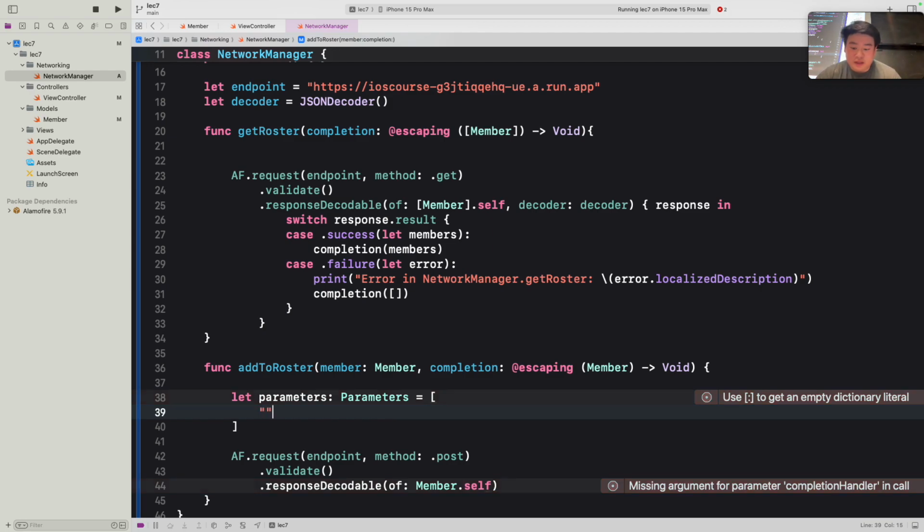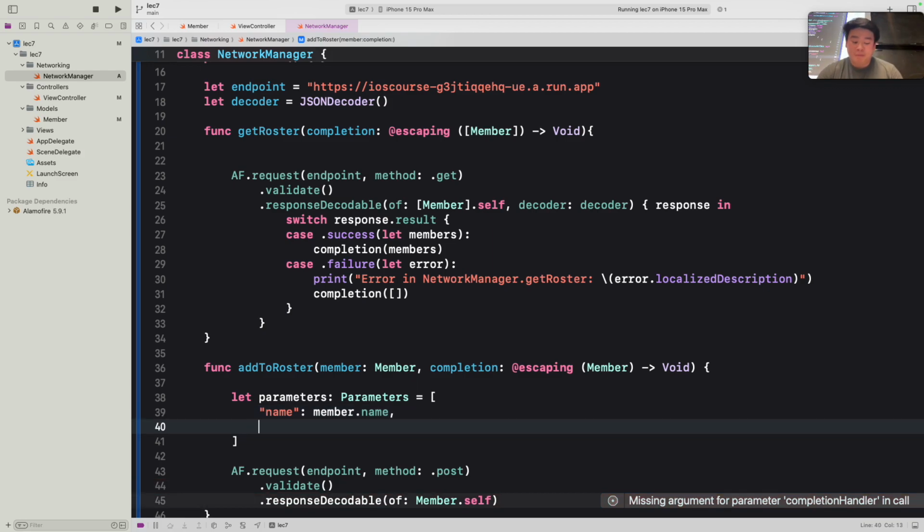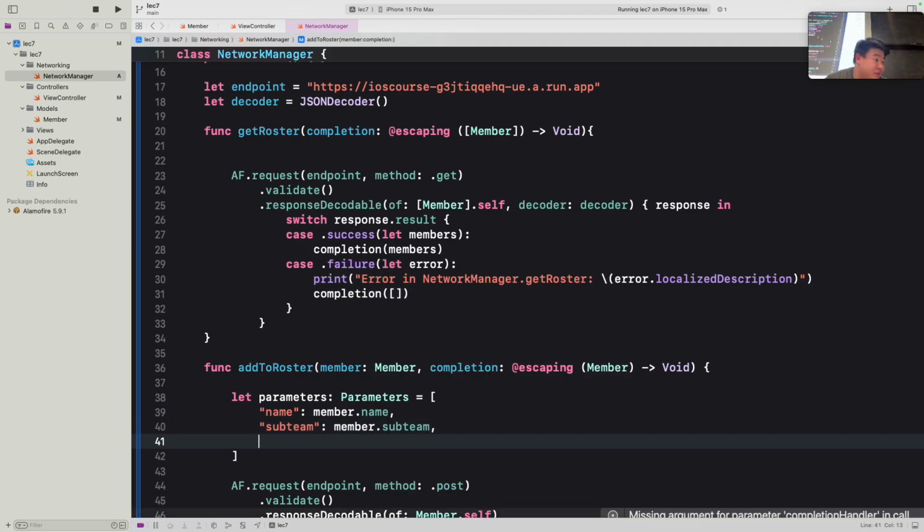And then what we want to do is we have name, and we want that to be the member name. So member.name. Again, we're specifying that the key name is matched with the actual name, which is stored within the member object. We also have subteam, which is member.subteam. And lastly, we have position, which is member.position.